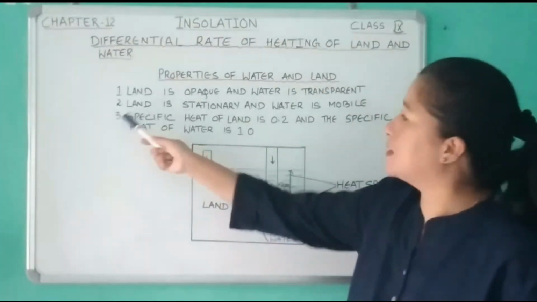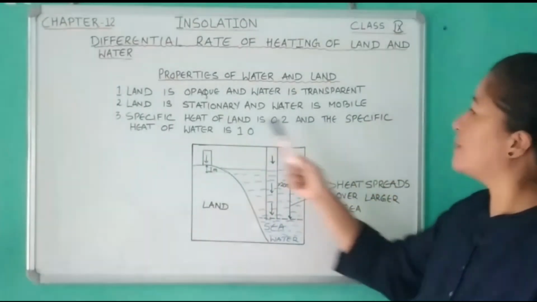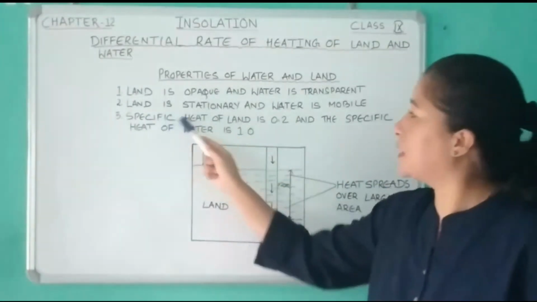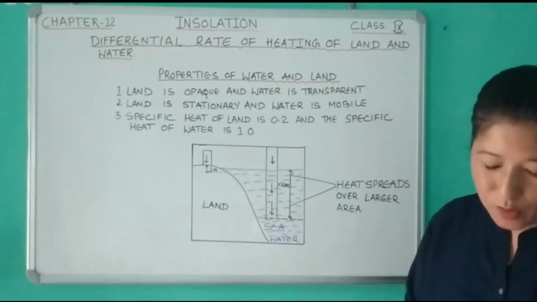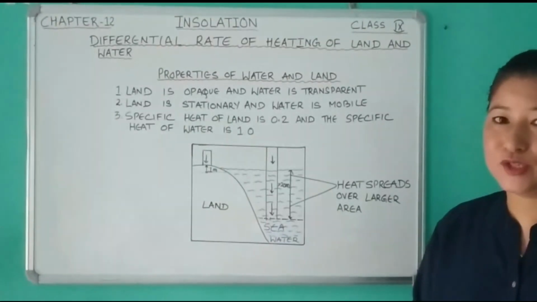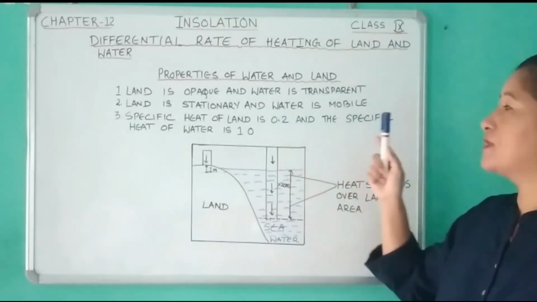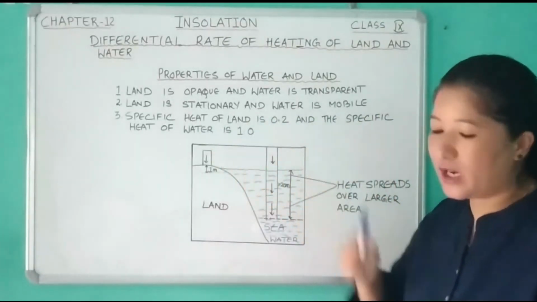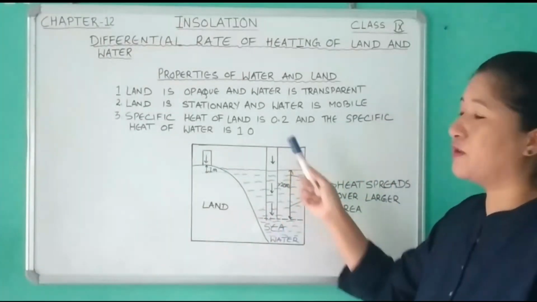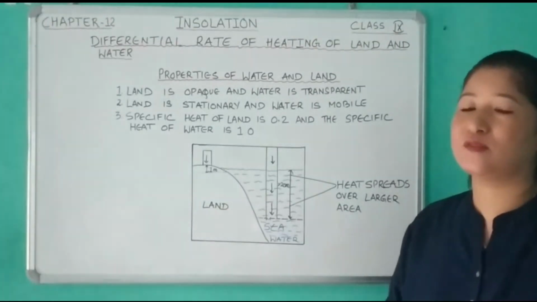Then the third one is the specific heat of land is 0.2 and the specific heat of water is 1.0. Specific heat means the amount of heat which is required to raise the temperature. In the case of land it is only 0.2. In the case of water it is 1.0. So therefore water requires more time to get heated and its cooling is also slow.